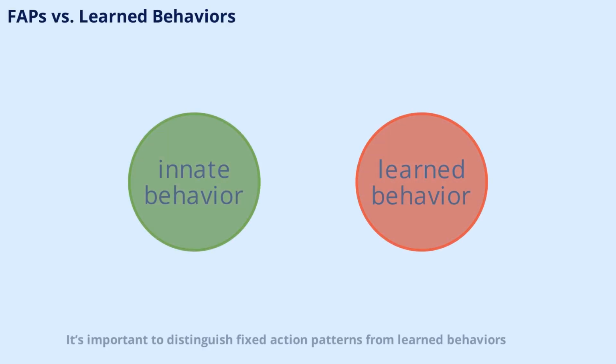It's important to distinguish fixed action patterns from learned behaviors. FAPs are innate and genetically programmed, while learned behaviors result from experience and adaptation. Animals rely on FAPs for immediate, reliable responses to critical situations, whereas learned behaviors allow flexibility and change. Both types of behavior are essential, but FAPs provide a foundation for survival that doesn't depend on prior experience.